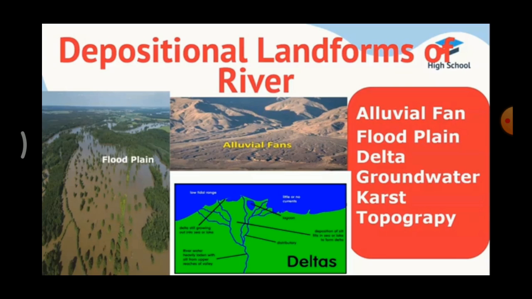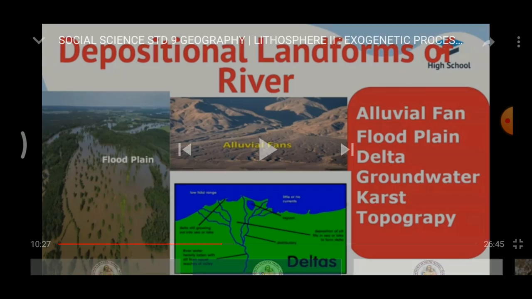Next one, delta. A triangular shaped low-lying area formed by the river is called delta. So, a triangle shaped place is called delta. Example, Kaveri Delta and Ganga Delta.